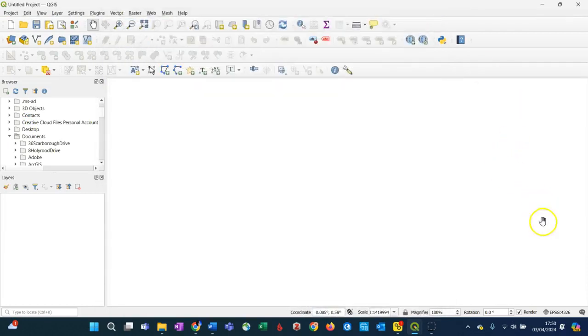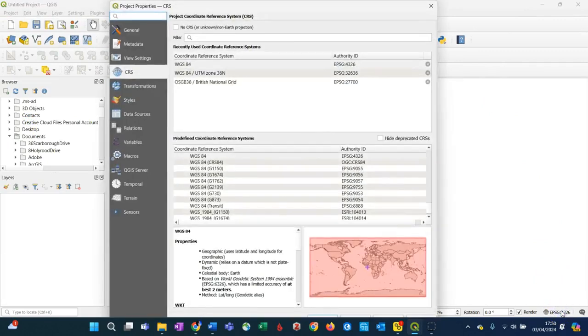The other way we can get to it is simply by clicking on the EPSG 4326 at the bottom right of the screen. It's interesting that quite a lot of things in various GIS have more than one way of accessing them, and this is partly because of the way GIS programming is often cumulative, so they will have started off with one simple way of accessing project properties, and then over time additional ones will have been added as programs are updated.